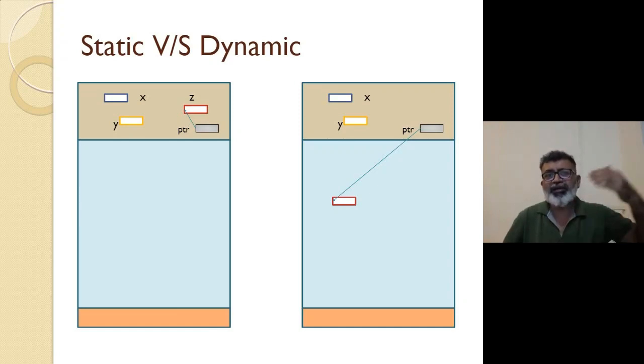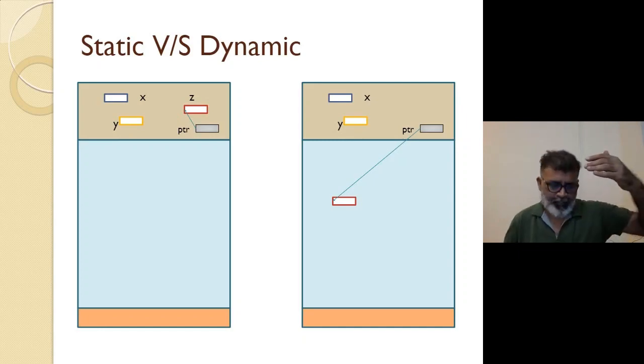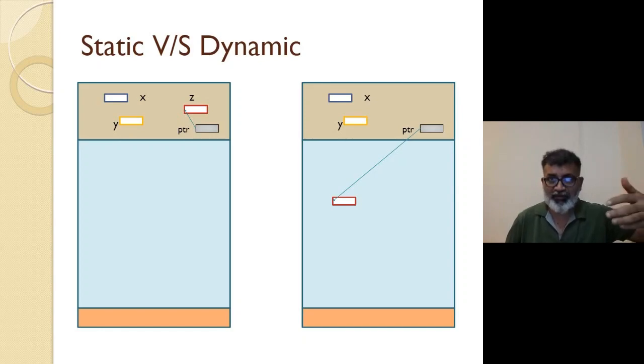It is not necessary that auto variables have to be primitive or primary data types. It can be a secondary data type, like an array.